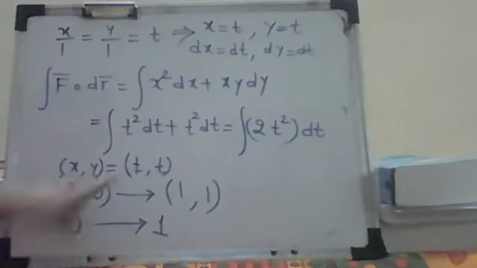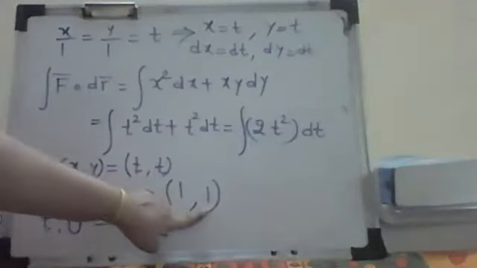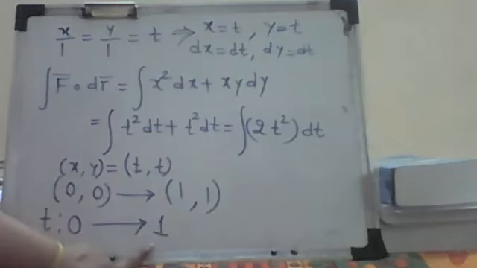When you put t as 0, we'll get 0, 0. Now for which value of t will we get the last point 1, 1? So here it is 1. So here t will vary from 0 to 1.